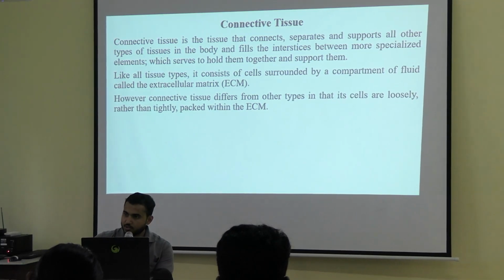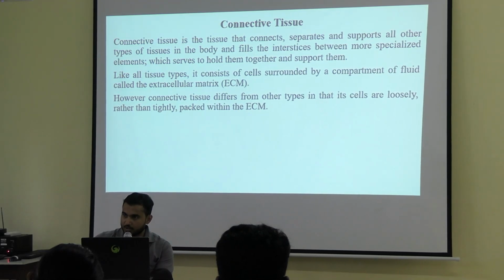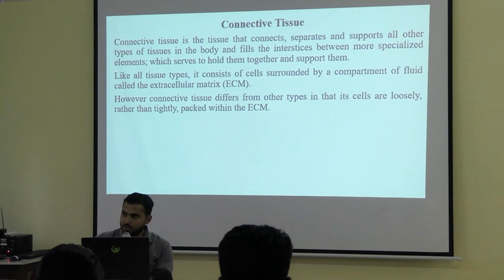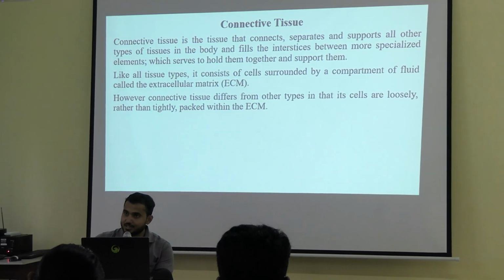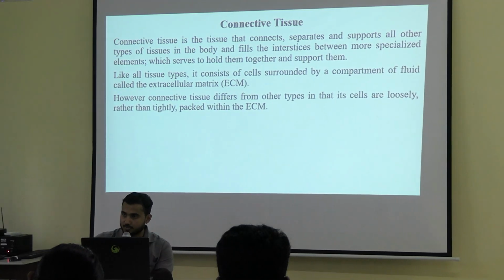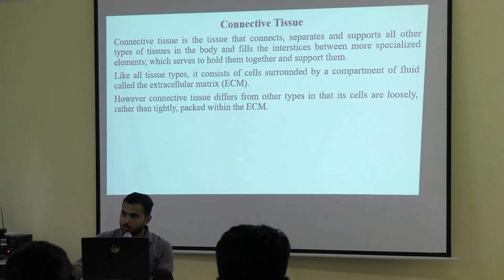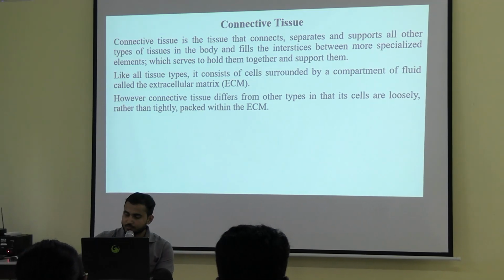Either it will hold both the tissues together, support them together, or it will separate one tissue from another. Along with that, it fills the interstices, or you can say it fills the spaces or gaps present between the different structures in our body, to hold them together and support them. That is the connective tissue.